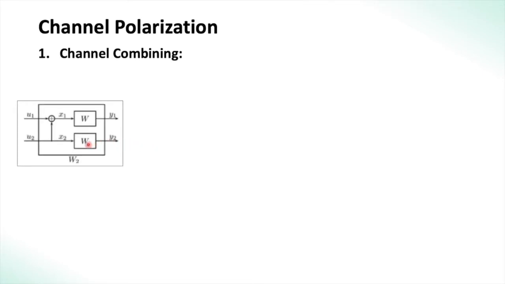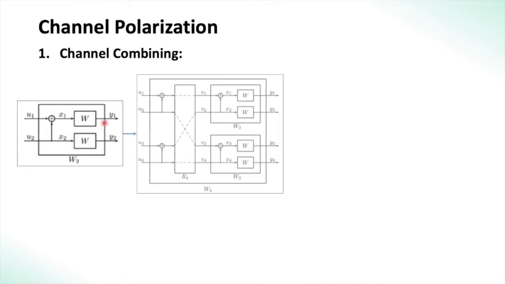We first see W2, which is the equivalent channel seen by the 2-bit input vector U1, U2. When the encoder maps the first bit as U1 XOR U2, this is the first bit of the channel W, and the second bit is just U2, which is the even bit. Now moving forward, we define W4 using W2 and W2, 2 independent copies of W2.